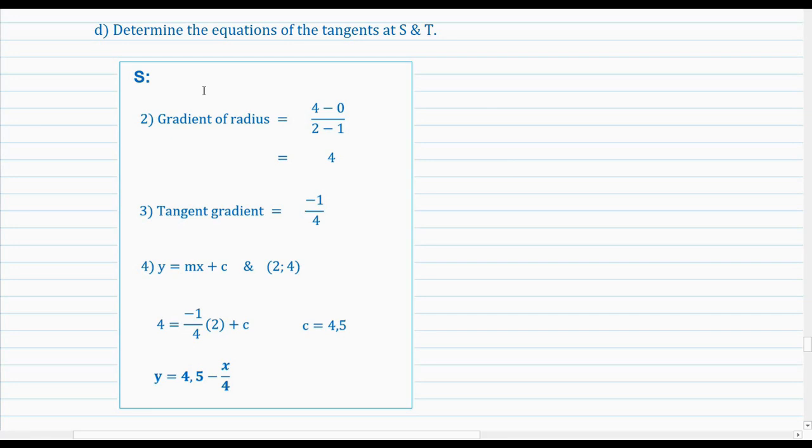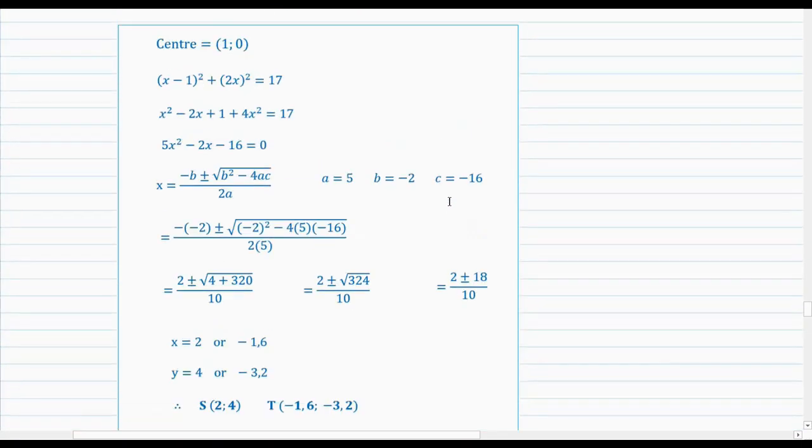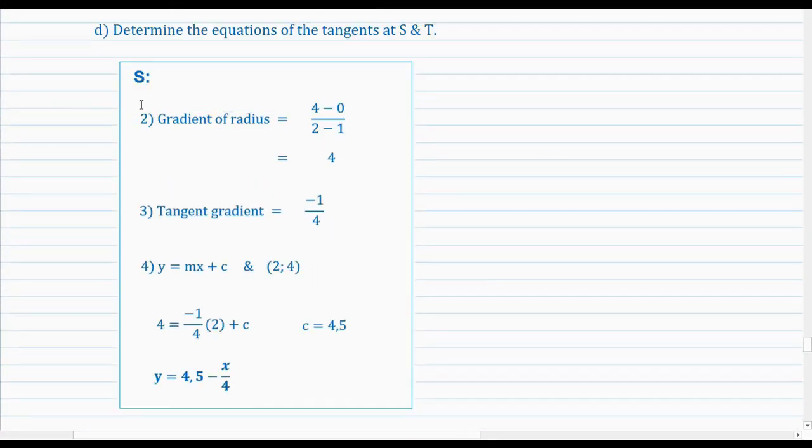The first of those will just represent the equation of the circle in the general form, and it's pretty much already in the general form, so I didn't need to do anything there. So now I just move on to the second step, which was determine the gradient of the radius. So I used the coordinates of the center point, which we deduced at the very beginning as 1 and 0, and the coordinates of the point S. I got the gradient of the radius as 4. Then I determined the gradient of the tangent using minus 1 over gradient of radius, getting minus 1 over 4.